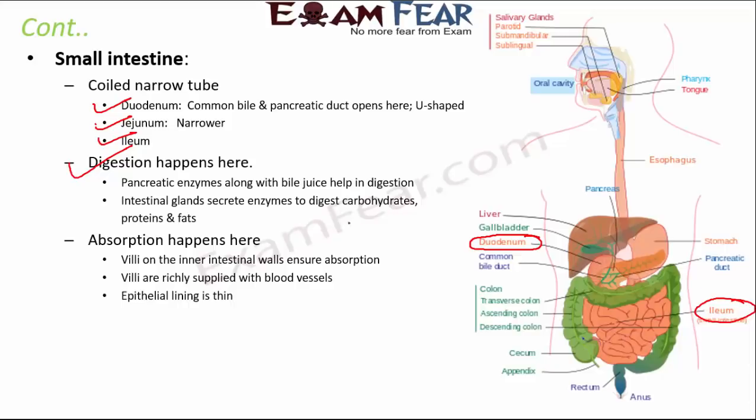Here the pancreatic enzymes along with the bile juice help in digestion. Intestinal glands also secrete enzymes to digest carbohydrates, proteins and fats. Now the digestion process gets completed in the small intestine. In fact, absorption also happens here.